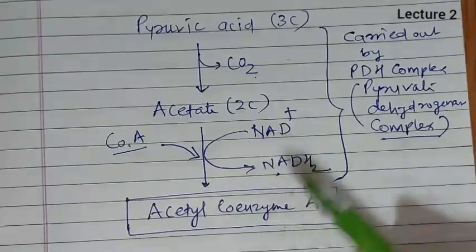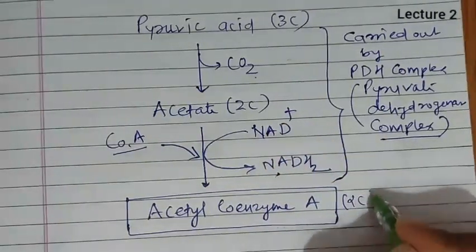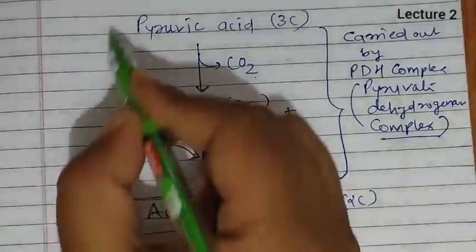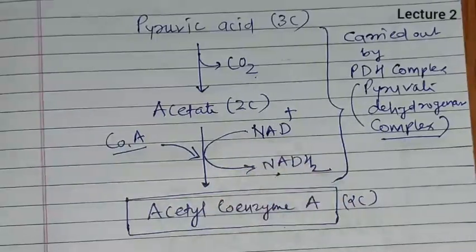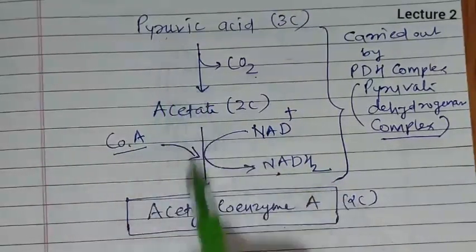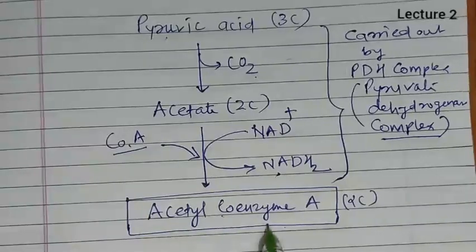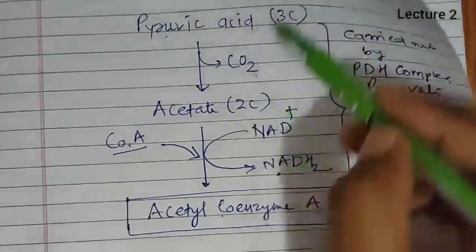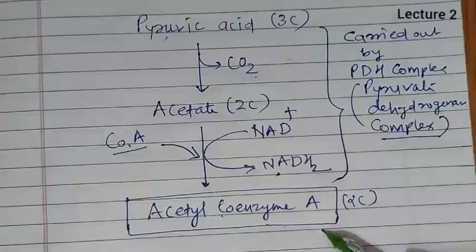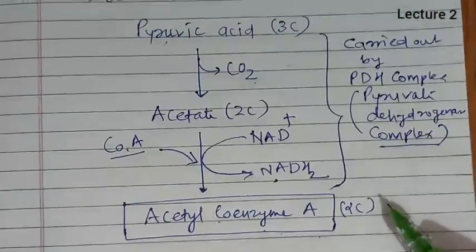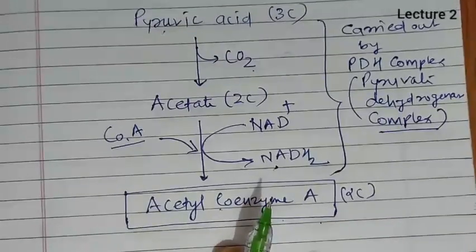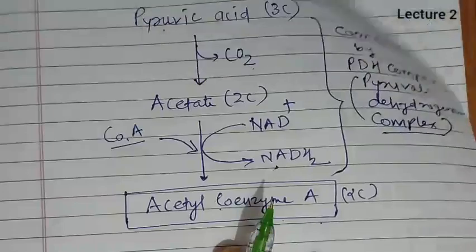Pyruvic acid is getting converted into acetyl coenzyme A, which is a 2-carbon compound. But remember, one link reaction occurs from one pyruvic acid, but from glycolysis we obtain 2 pyruvic acid. So when 2 pyruvic acid undergo this, 2 acetyl coenzyme A molecules will be formed, but from 1 pyruvic acid 1 acetyl coenzyme A is obtained. This process occurs in the mitochondrial matrix.